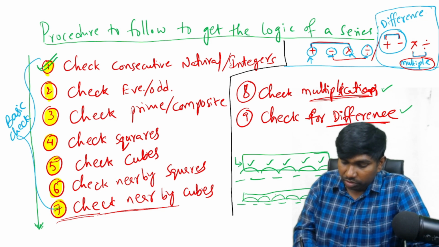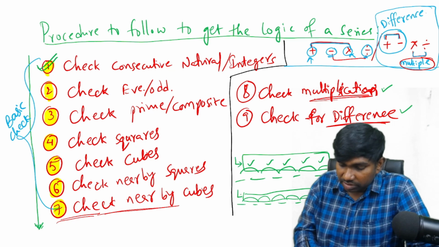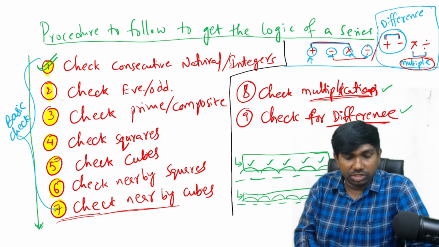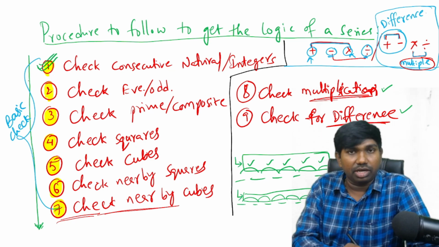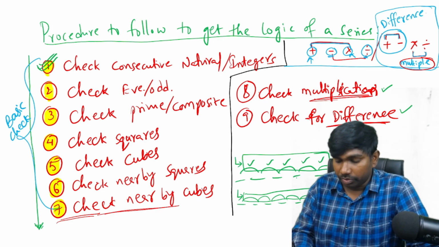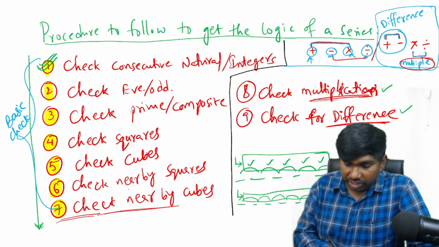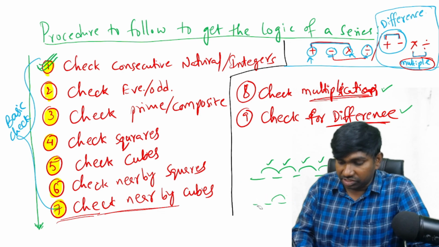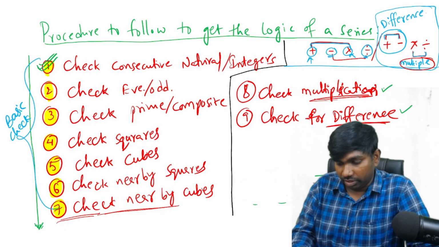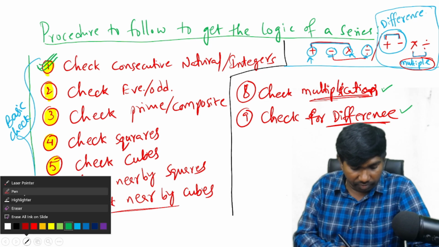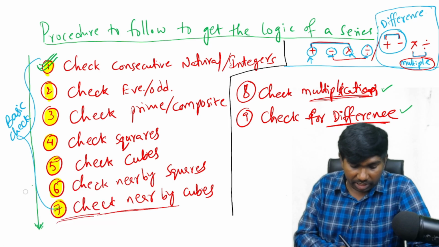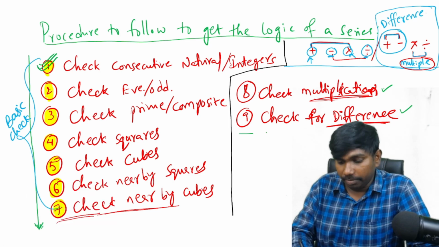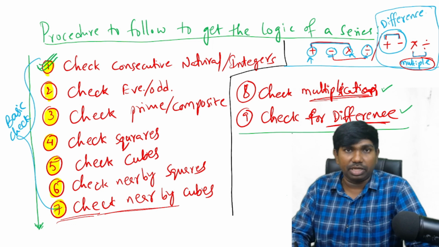By declaring those numbers as one separate series, again we have to start our procedure from step 1 onwards. So till we take the difference or multiplication, they are under step number 8 or 7. Once after taking the difference, the question is coming back to step 1 only. But this time we will apply that step on the difference numbers or product numbers.